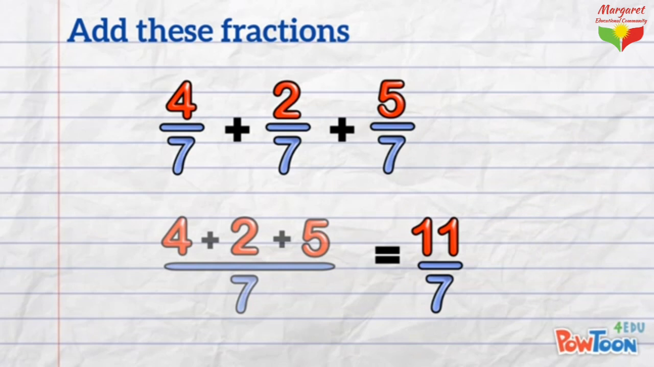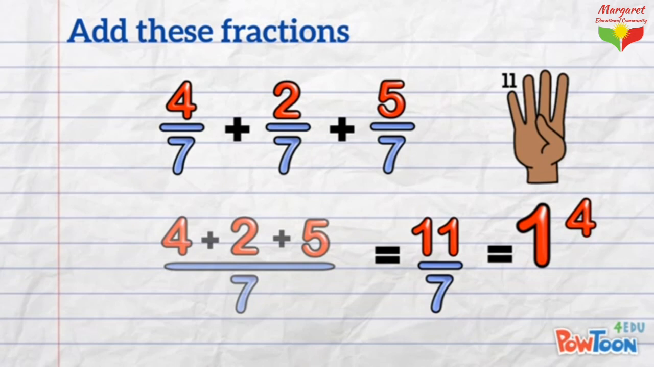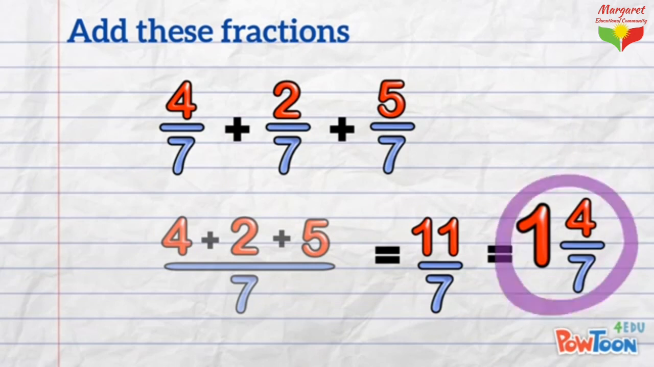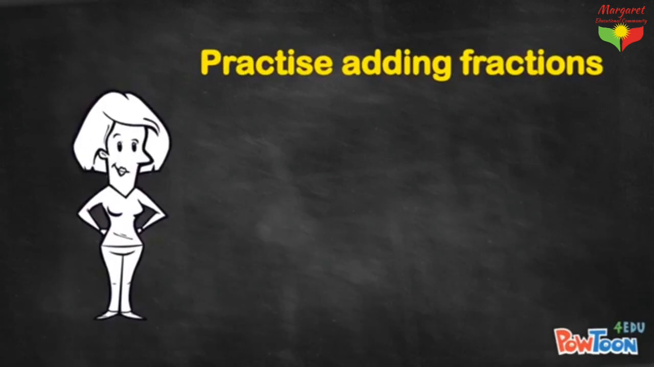That means there's 7 parts in one whole. How many groups of 7 are there in 11? Well, there's one lot of 7, and what's left over? Count it up. 8, 9, 10, 11. 4 left over, and that's our numerator. Put that back over the original denominator of 7, and we're done. Our answer is 1 4/7. Practice adding fractions with a common denominator.